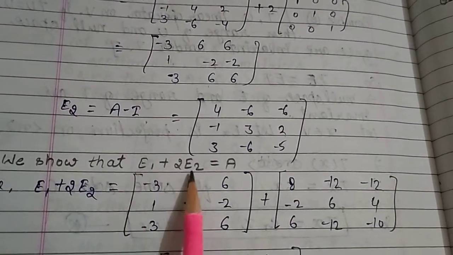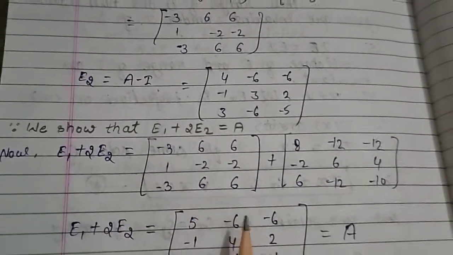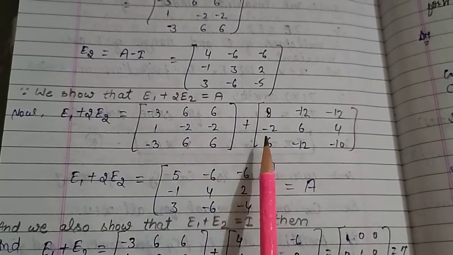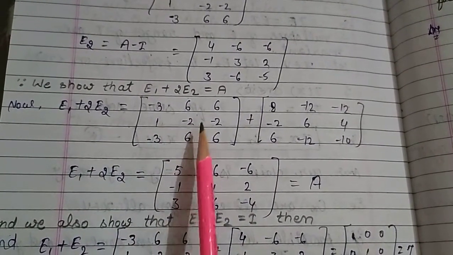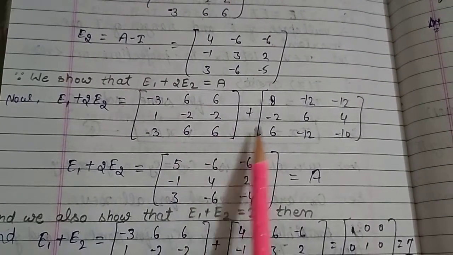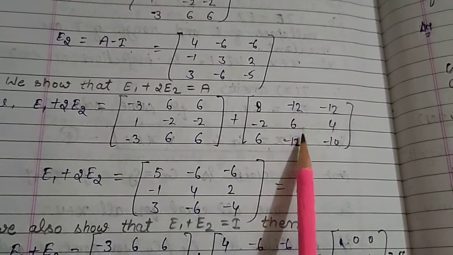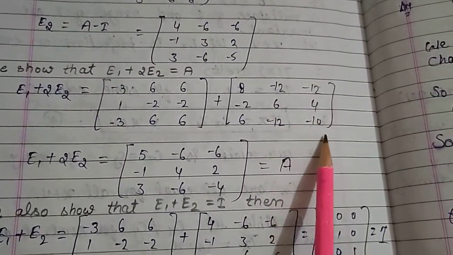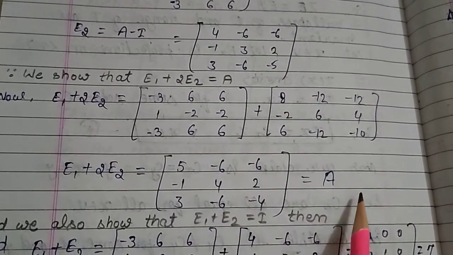Then we see that E1 plus 2E2 equals A. Now E1 plus 2E2 equals the sum of these matrices, and when we add them it is equal to A.